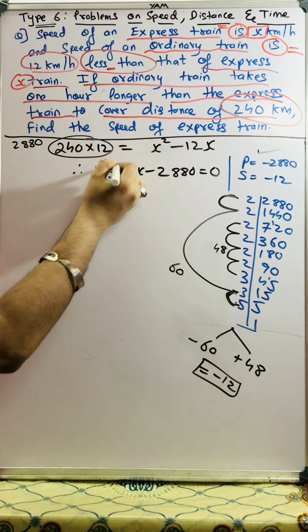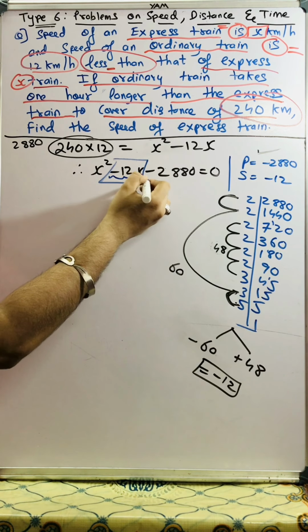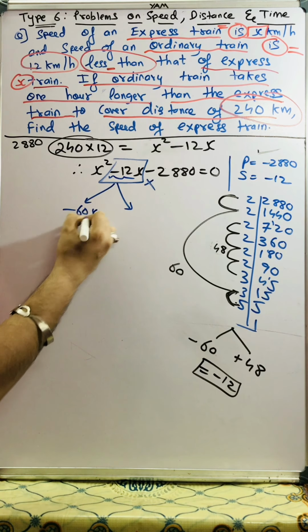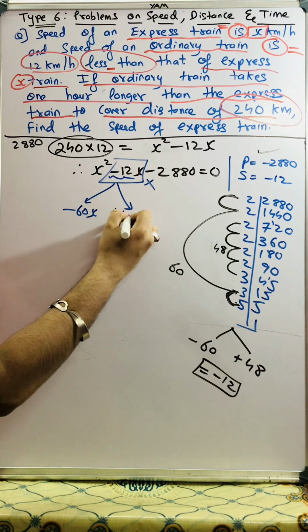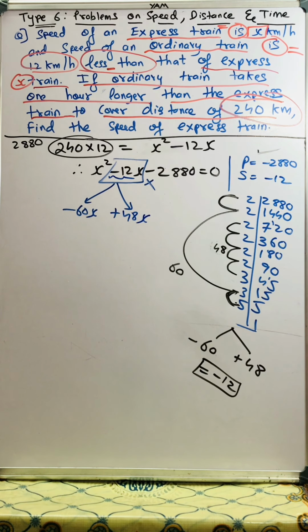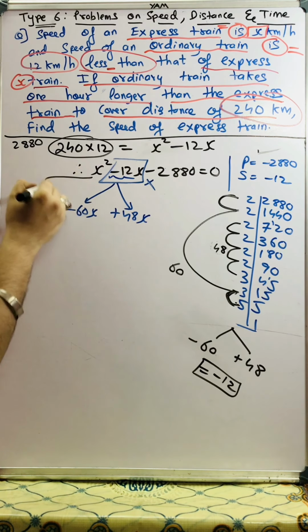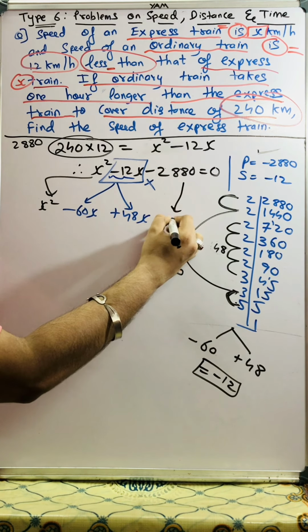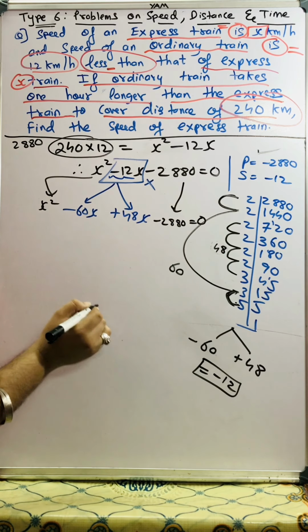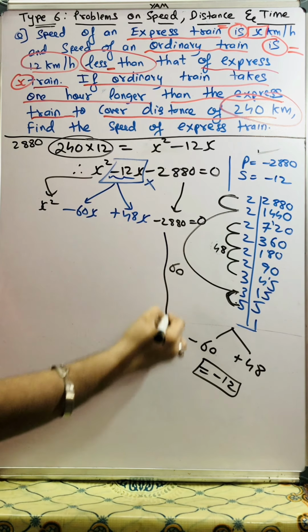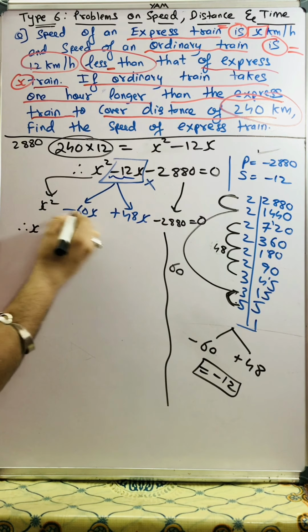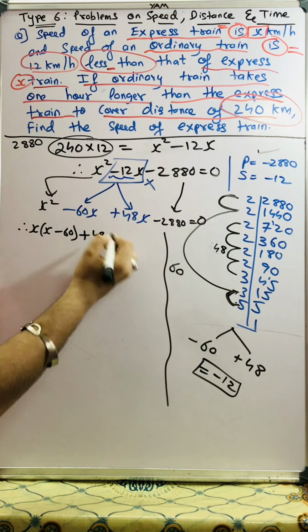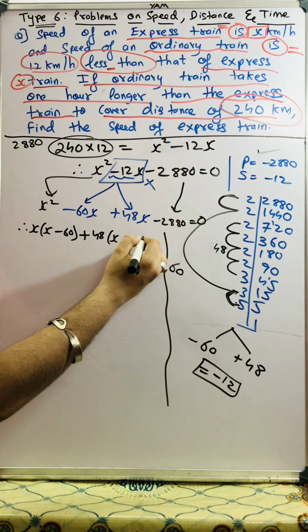So now we'll solve with the help of splitting the middle term. I'll not write this minus 12x. In place of this middle term, I'll write minus 60x and plus 48x. And this x square will be copied as it is, and this minus 2880 will be copied as minus 2880 is equal to 0. Now x will be common from these two, so x into x minus 60 plus 48 common, x minus 60 is equal to 0.